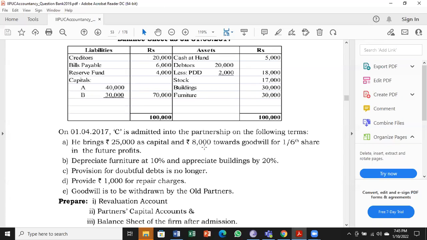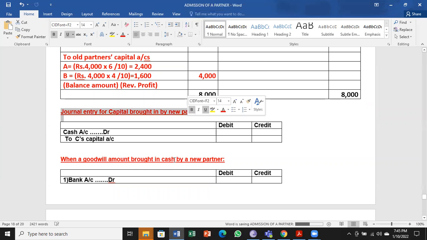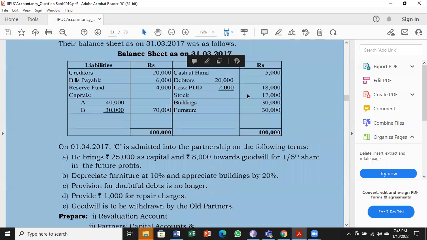C brings 25,000 as capital. First entry for capital account. Journal entry for capital brought in by new partner. So it is cash account here. Look at the balance sheet. Cash in hand. So cash in hand is 5,000.